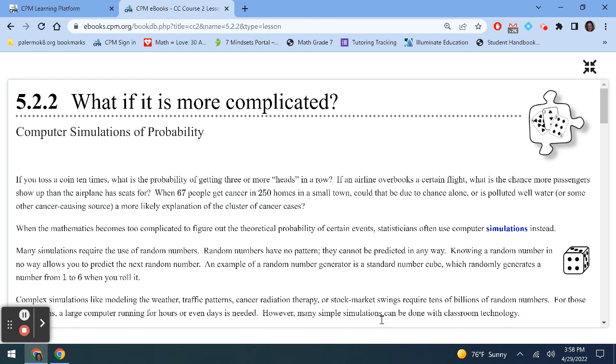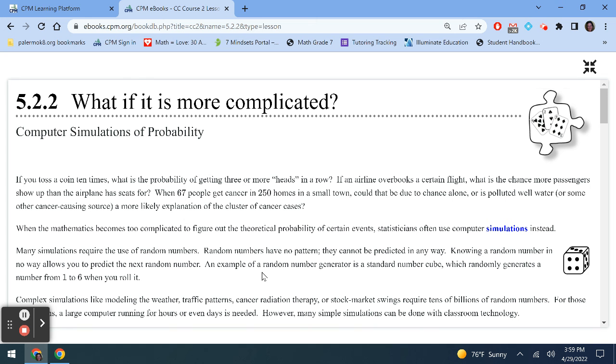So, in this first paragraph right here, they are talking about real-life examples of probability, how we use statistics and probability in real life. And so that's important so that we know the math itself is not unique just to a textbook, but we use it in everyday life.